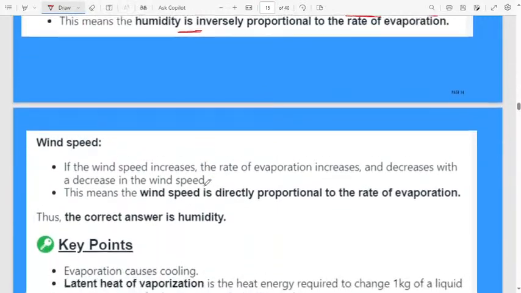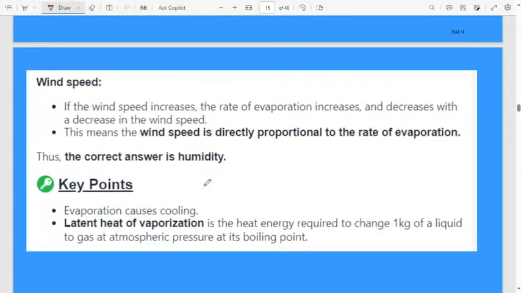Compared to the wind speed, if the wind speed increases, the rate of evaporation increases. Yes, when the air is blowing at higher speed, evaporation also increases, and it decreases with decrease in wind speed. This means wind speed is directly proportional to the rate of evaporation. All the quantities are directly proportional, but only humidity is inversely proportional.